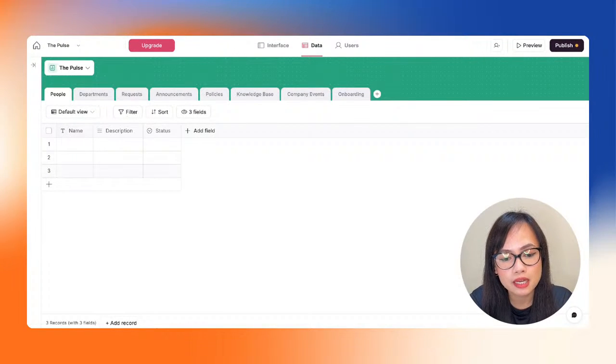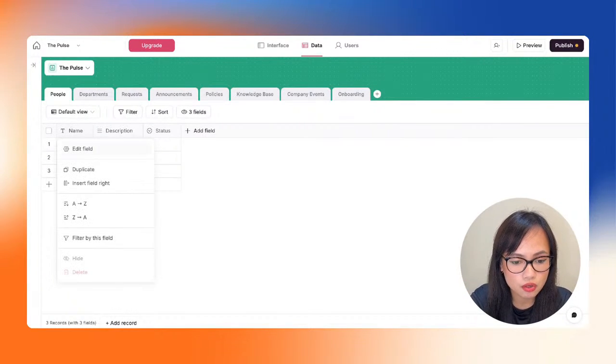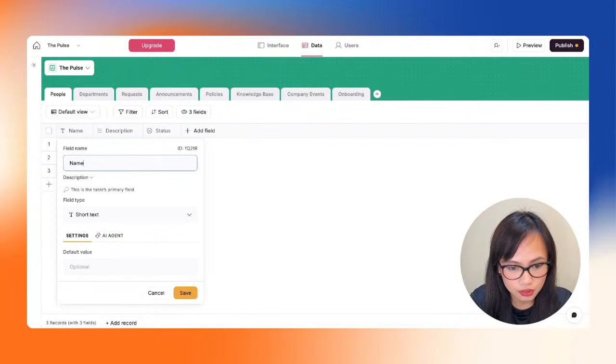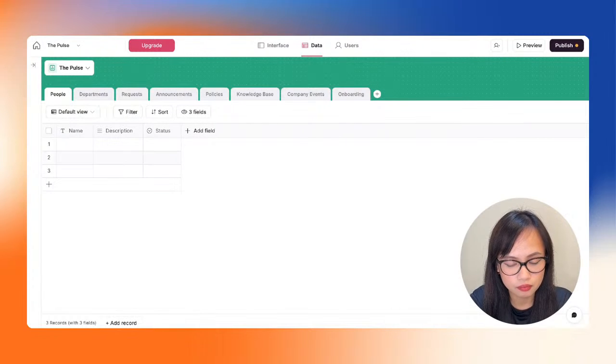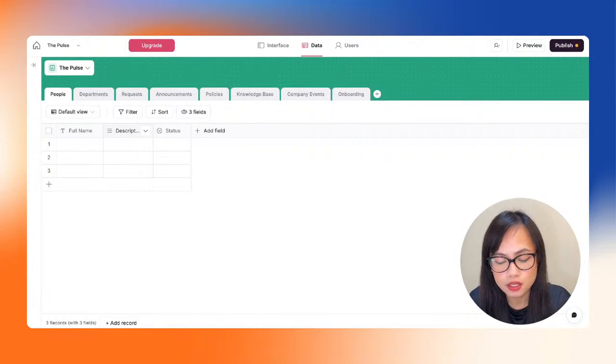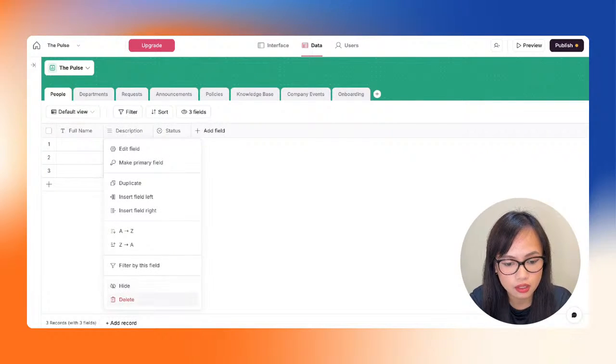What I want to do is that instead of just sticking with the column name, I want to change this. So we can do that by clicking this button right here, edit field, and then we're going to rename that to full name. So that's basically the full name of the employee that we want to add. There we go. Description is something that's already here. It's from the template, but then we don't need that for this example.